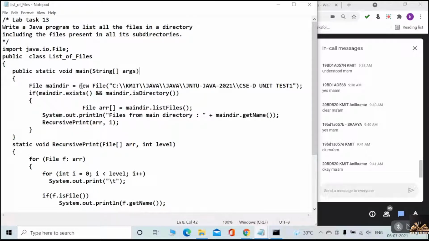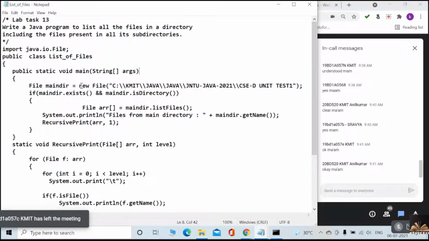File streams are used for read and write. Very good. And the file class is used only to display the metadata of your file. That is the size of the file, the path of the file, the absolute path, the relative path, the length, and isFile: is it a file or is it a directory?